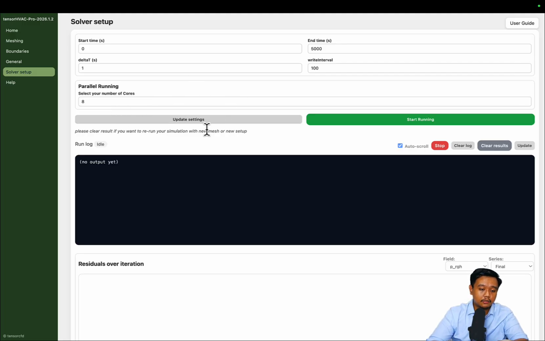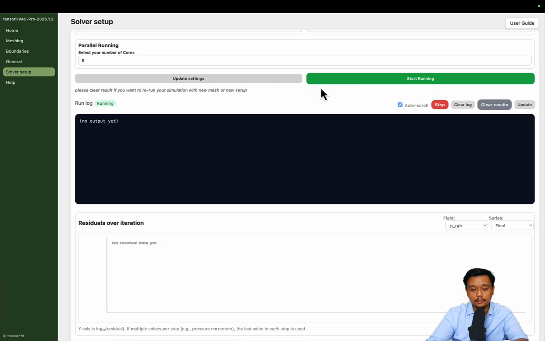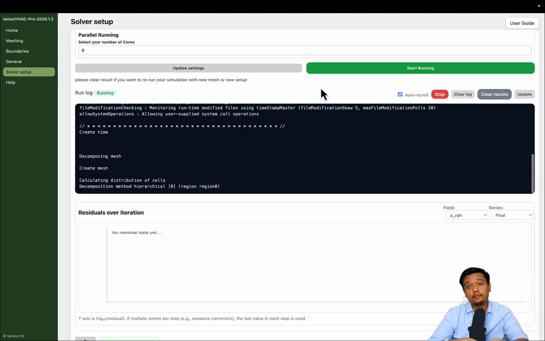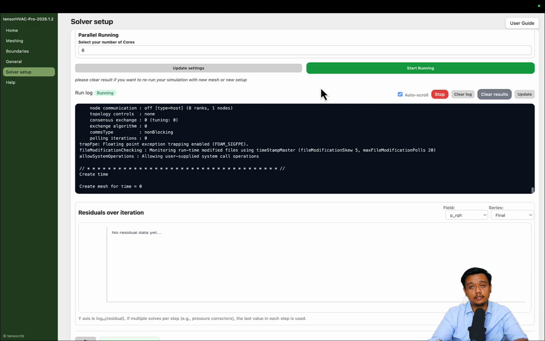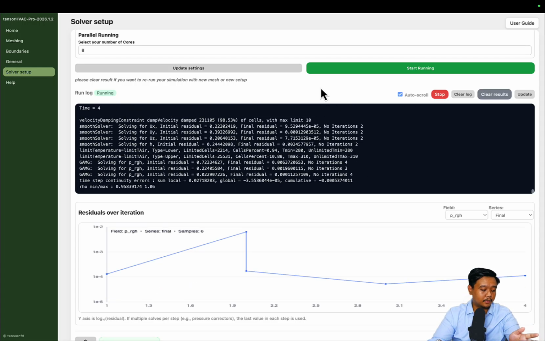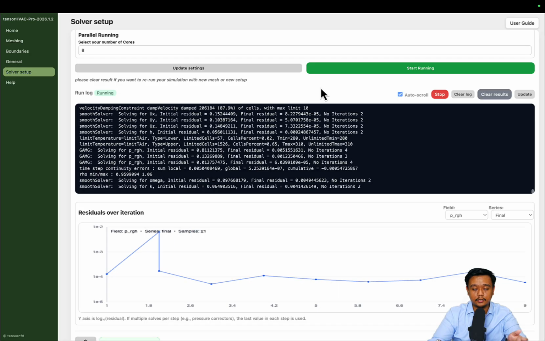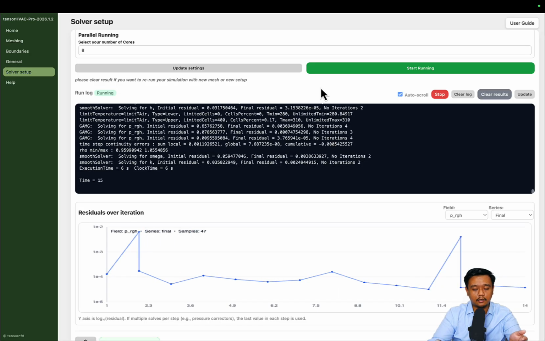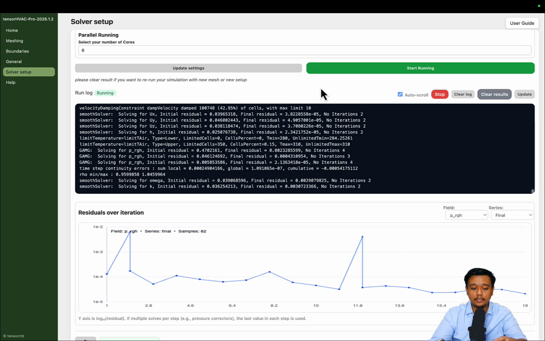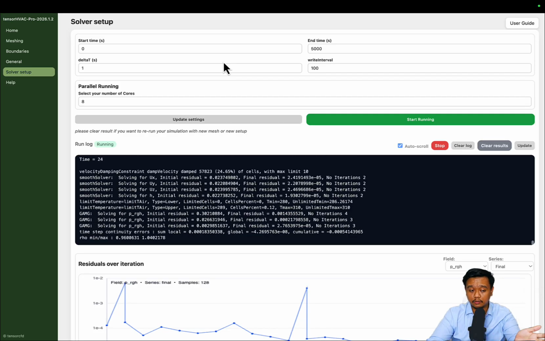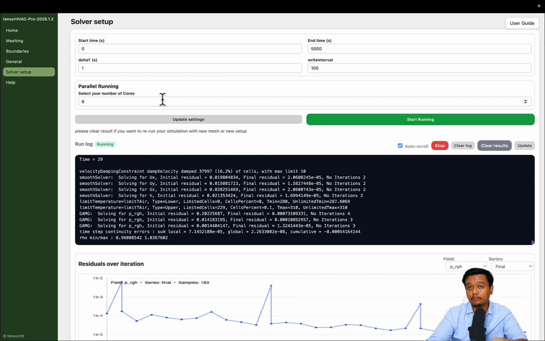And yeah, I think that's all. Don't forget to update the settings, and let's start the simulation. For this kind of project, maybe it only takes a couple of minutes, or for this case it takes around 13 to 15 minutes, depending on your mesh resolution and also the number of cores.